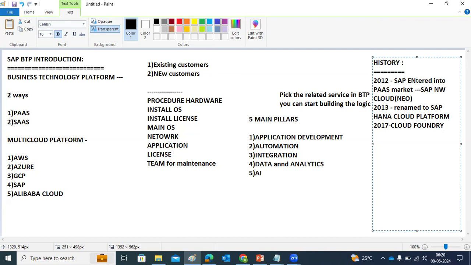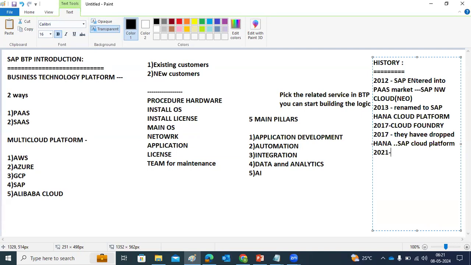Environments are required here. That's why SAP introduced the Cloud Foundry environment in 2017. In 2017 itself, they dropped the HANA word from HANA Cloud and just named it the SAP Cloud Platform. They changed it here, right? Then in 2018 and 2019, they added multiple environments.